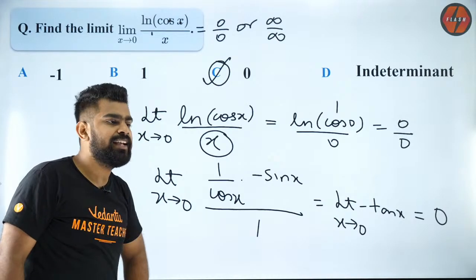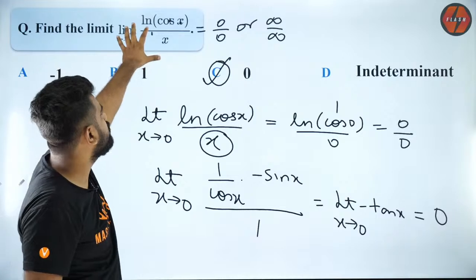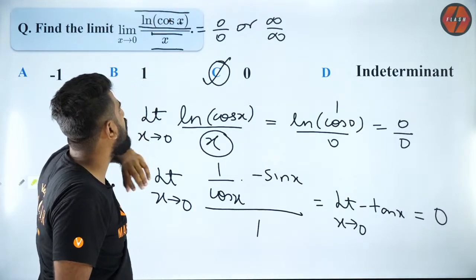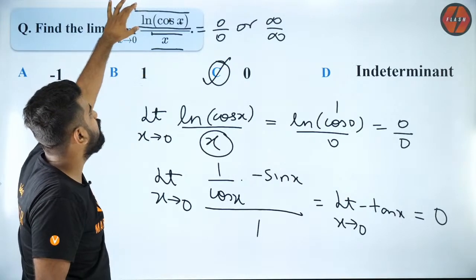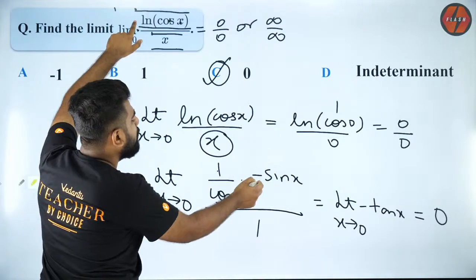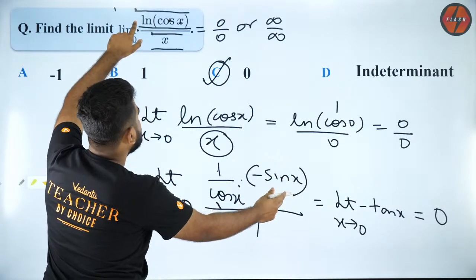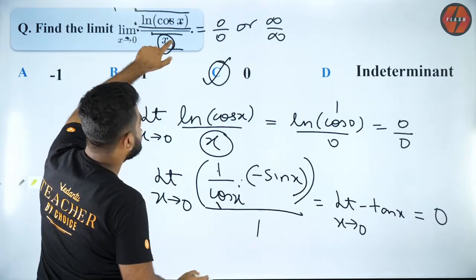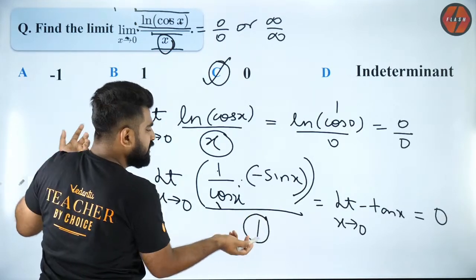And how to use L'Hospital? It says that you need to differentiate your numerator once and differentiate your denominator once. So if I differentiate my numerator, I will get 1 by cos x into minus sin x, chain rule. That is the derivative of my numerator, and derivative of denominator is just 1. That's it.